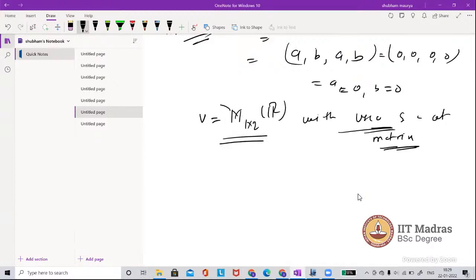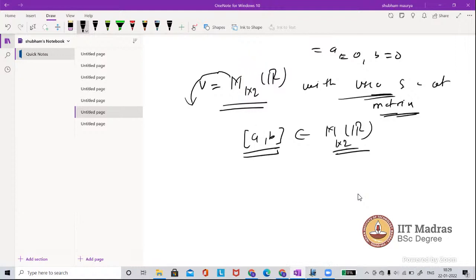So let's take a general vector of this vector space. 1 cross 2 means it will be in the form of 1 row and 2 columns, (a, b). This is an element of the matrices of 1 cross 2. In the tutorial video I did this for 2 cross 2, but let's see here. So let's take this matrix (a, b). Now this matrix can be written like this, right?